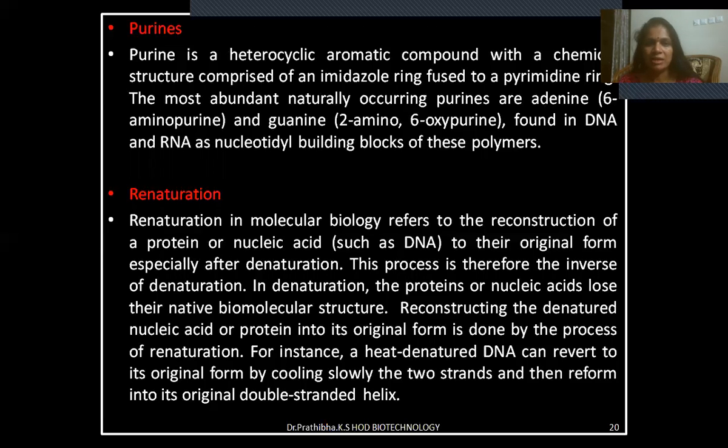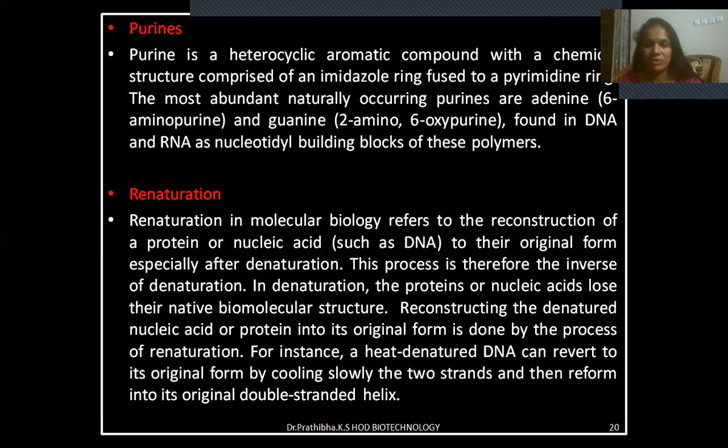Purine is a heterocyclic aromatic compound with a chemical structure comprised of an imidazole ring fused to a pyrimidine ring. The most abundant naturally occurring purines are adenine, 6-aminopurine, and guanine, 2-amino-6-oxypurine, found in DNA and RNA as nucleotidal building blocks of these polymers.